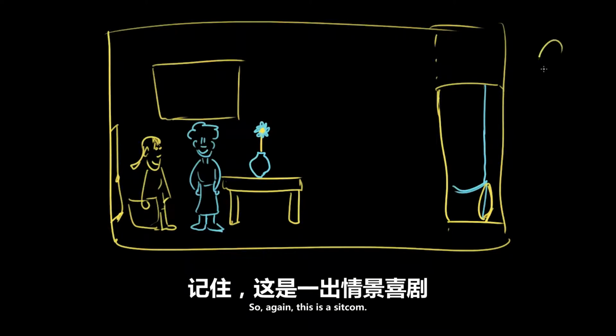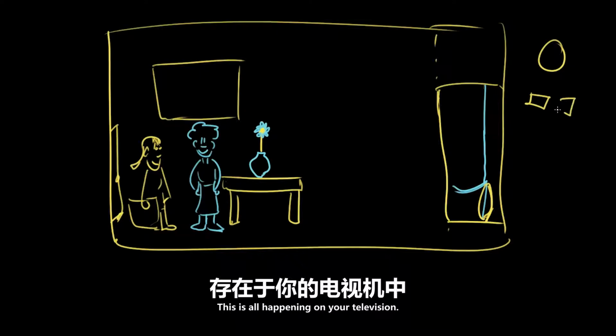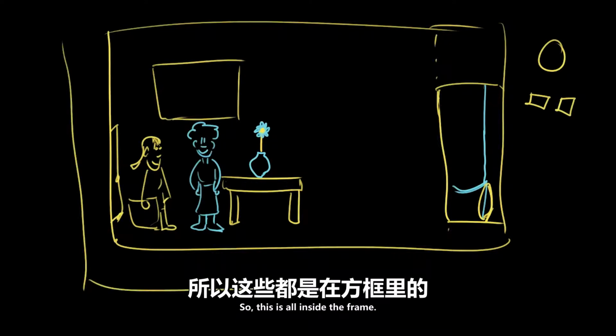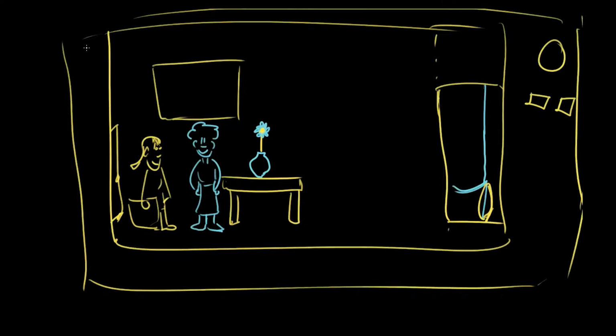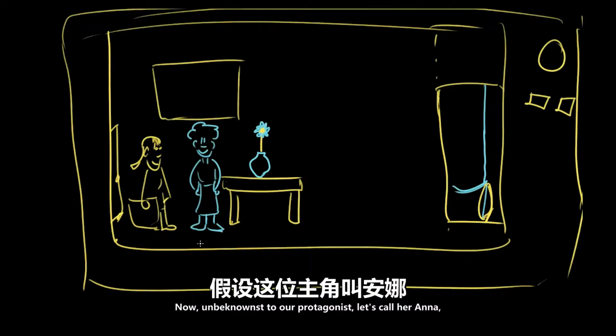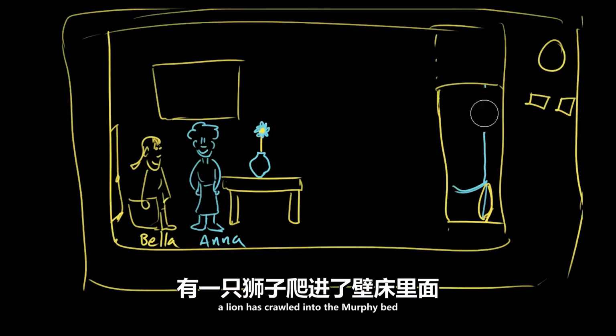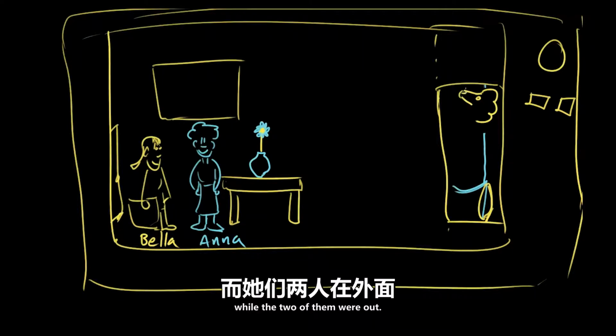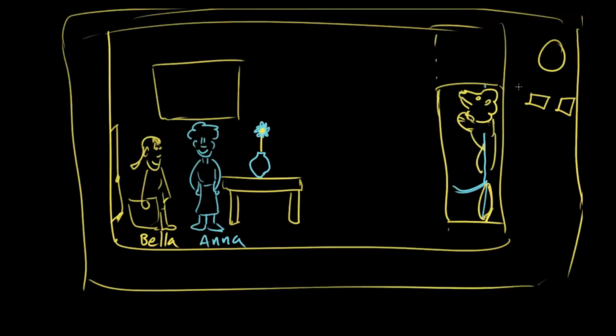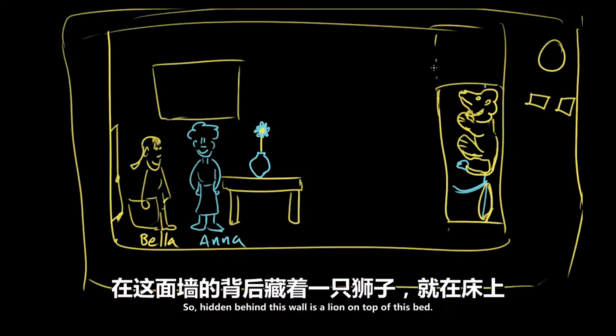So again, this is a sitcom. This is all happening on your television, right? So this is all inside the frame. Now, unbeknownst to our protagonist, let's call her Anna, and her cousin, let's call her Bella, a lion has crawled into the Murphy bed while the two of them were out. I promise this has a point. All right, so hidden behind this wall is a lion on top of this bed.